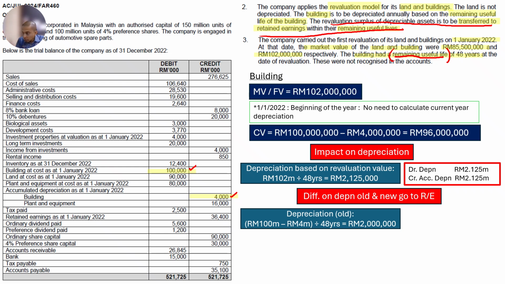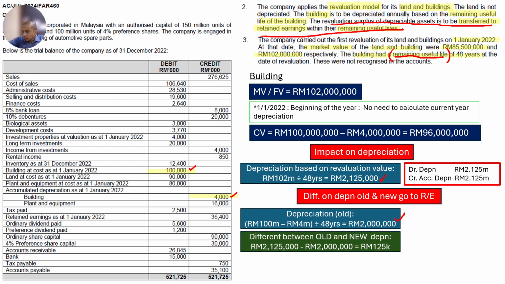Okay. So by right, you see here, the old one is 2 million. The new one is 2,125,000. There is an increase in depreciation, right? Is an increase in depreciation good or not? Depreciation is a cost. Therefore, it is not good. Increased depreciation will cause your net profit to decrease, which makes your retained earnings decrease. Retained earnings decrease means your dividend decreases, and shareholders do not prefer that. So therefore, we need to increase the retained earnings back by transferring from ARR to retained earnings.